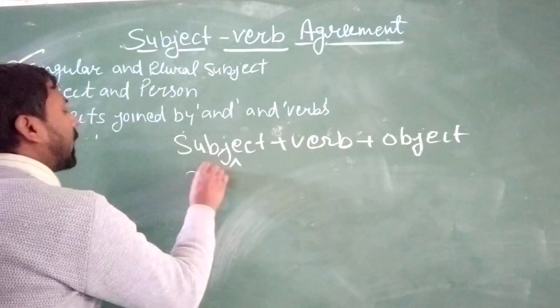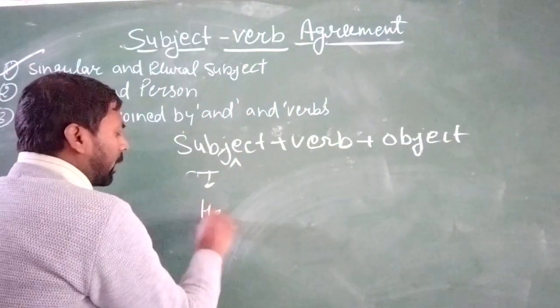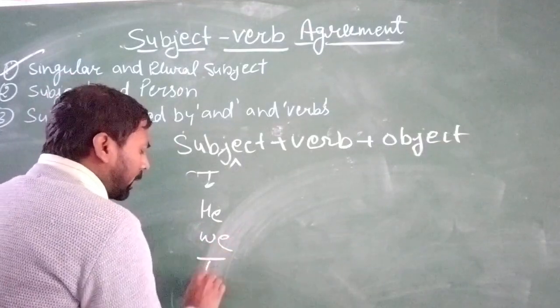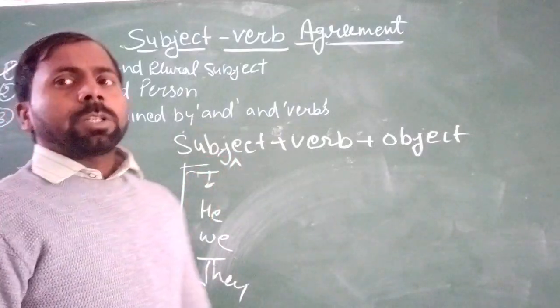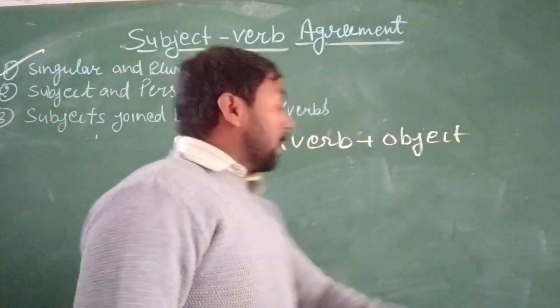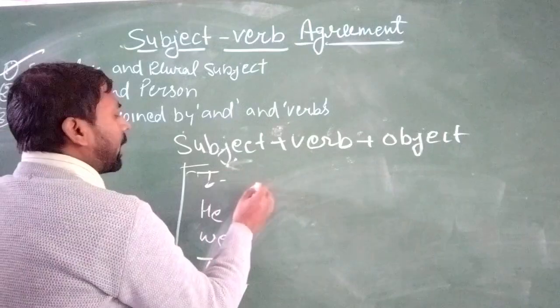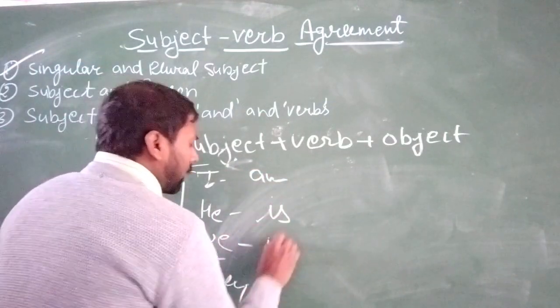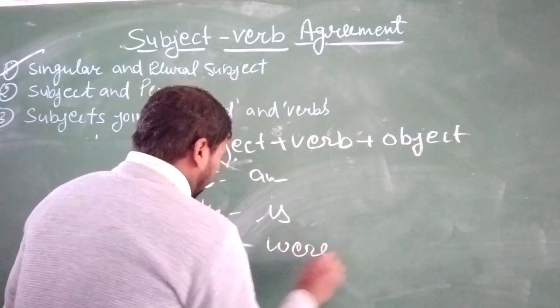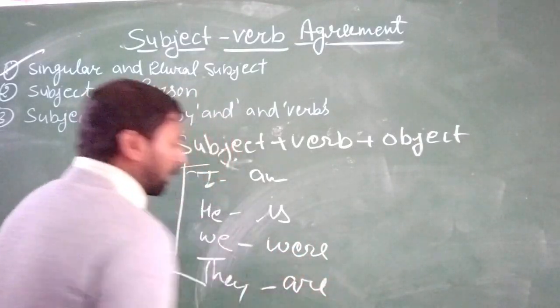Like if your subject is I, if your subject is he, if your subject is we, if your subject is they, then according to this subject we must use the verb. Okay, like with I use am, with he use is, with we use were, with they use are.